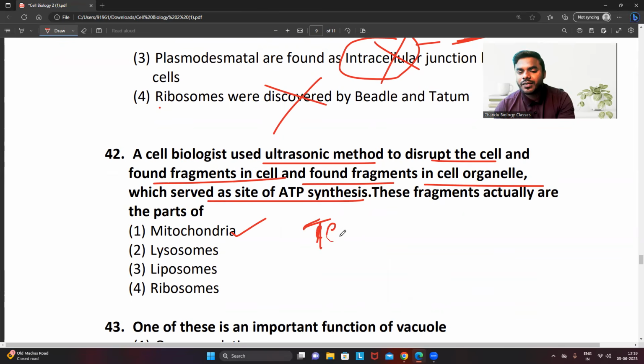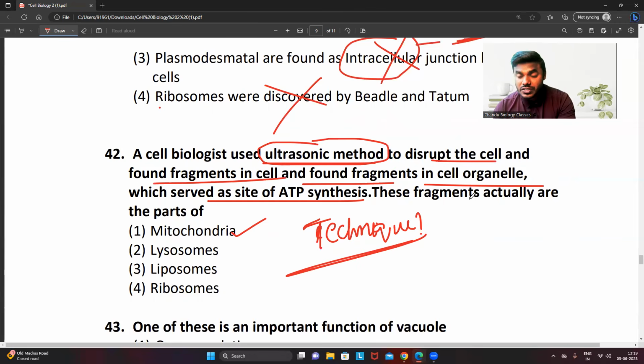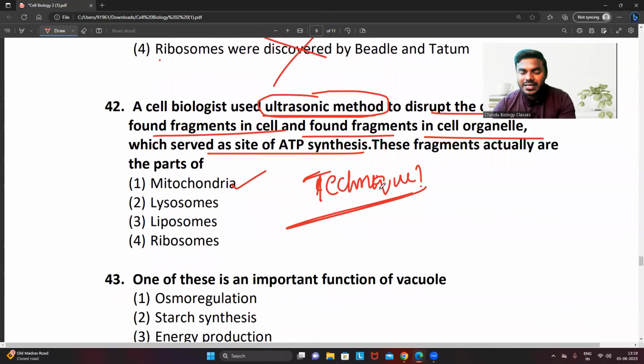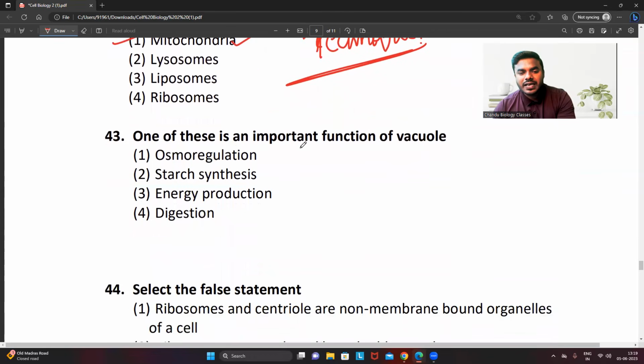Which technique is used to disrupt the cell layers or the cell membranes? That is important for the exam. So which is that? Ultrasonic method. That you can also expect in the form of a question. The ultrasonic method is used to disrupt the cell and separate the fragments. Correct answer is number 1. One of these is an important function of vacuole.